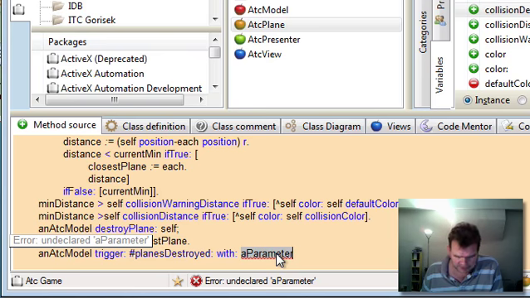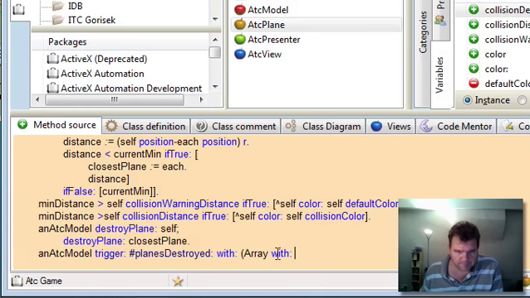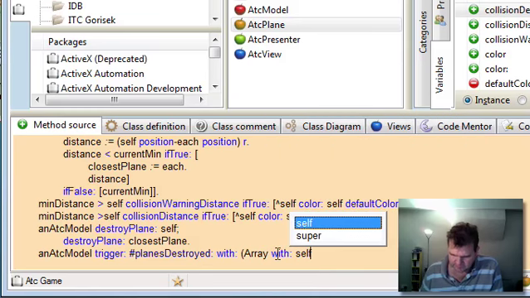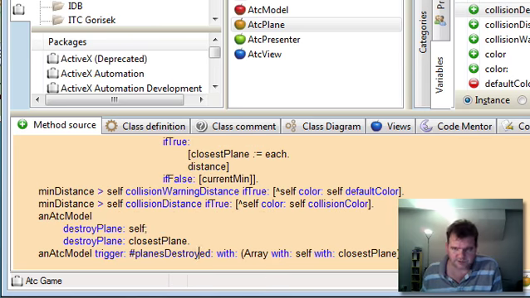Planes destroyed, and we'll have an array with self and with the closest plane. Okay, that should do what we want.